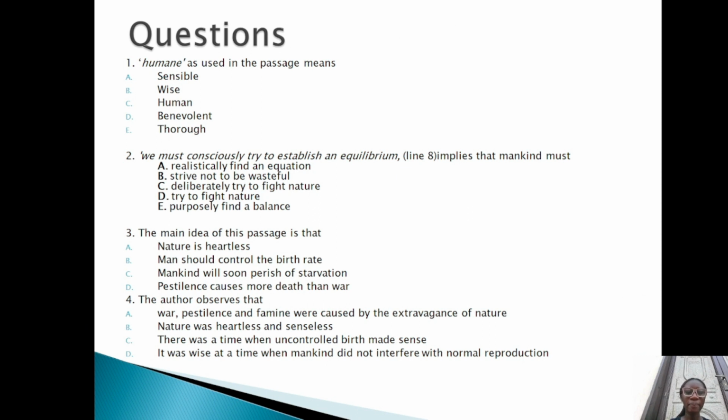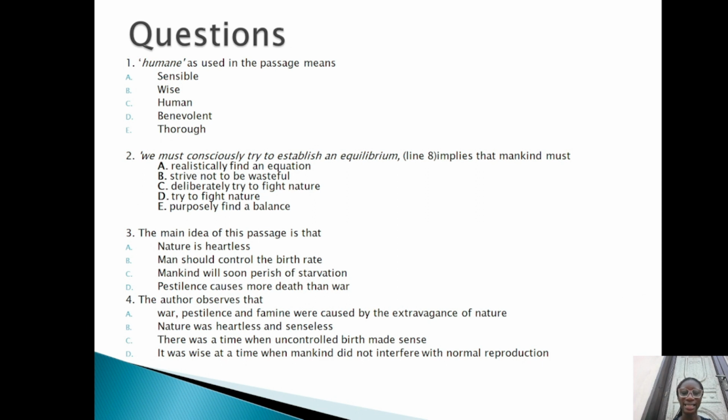Question 3, the main idea of this passage is that nature is heartless, man should control the birth rate, mankind will soon perish of starvation, pestilence causes more death than war. Question 4, the author observes that war, pestilence and famine were caused by the extravagance of nature. Now see, from all these questions we already know that we have something to do with nature here. That is the kind of clue I was referring to. So this is what reading the questions first helps you to do.